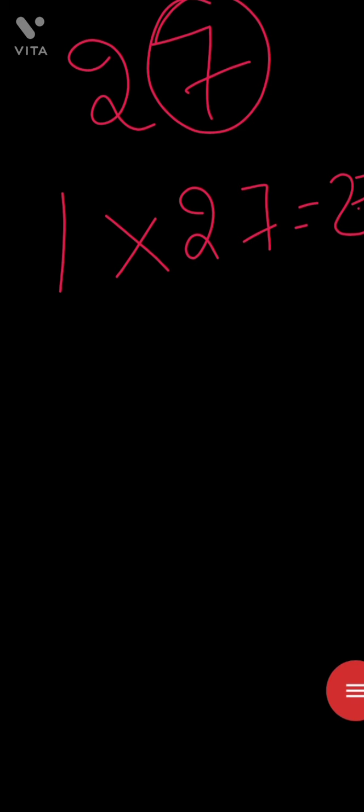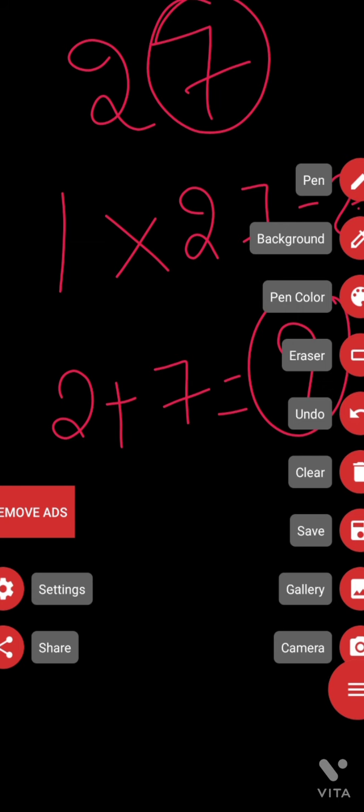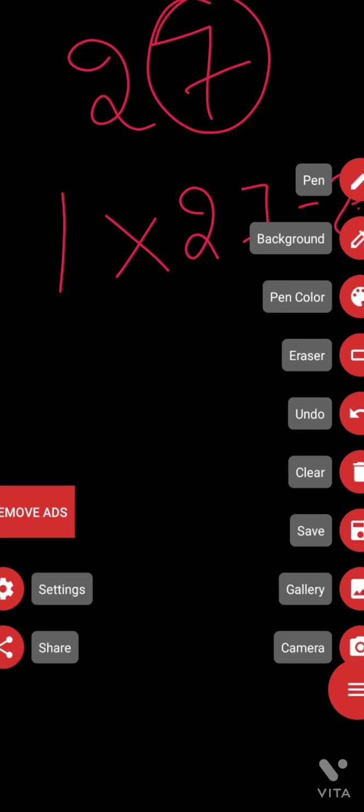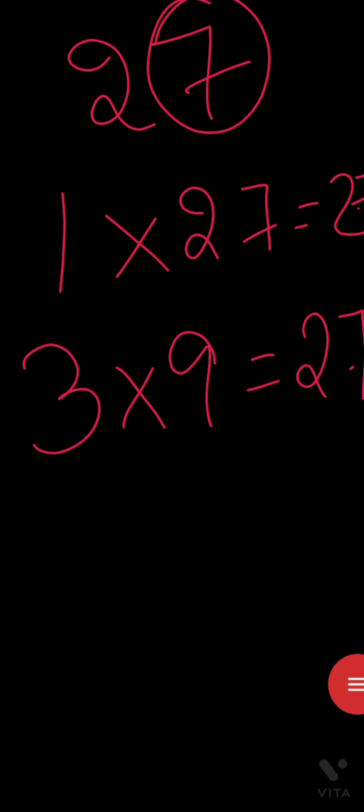The next one we have is 3. So 27, is it divisible by 3? Yes, it is. The rule for 3: when you add up the digits, for example 2 plus 7 is equal to 9, and the number 9 itself is divisible by 3, then the number is divisible by 3. So 3 into 9 is 27. Is it in the 4 table? No, it is not divisible by 4, because 27 will not come in the 4 table.